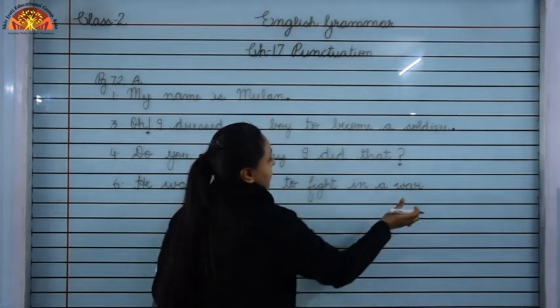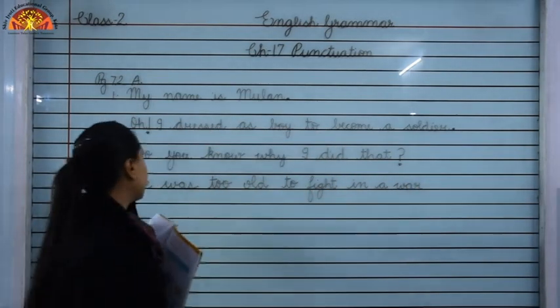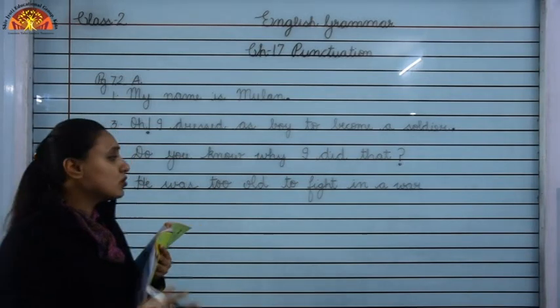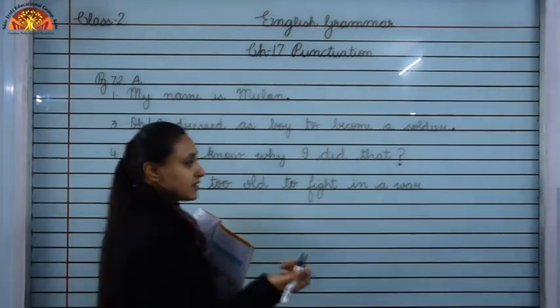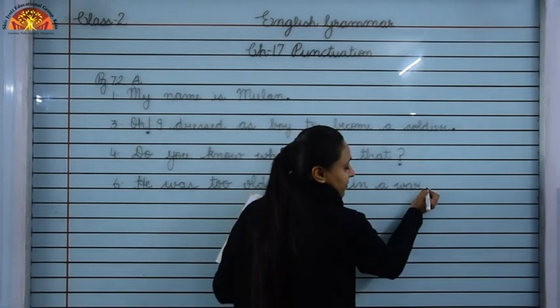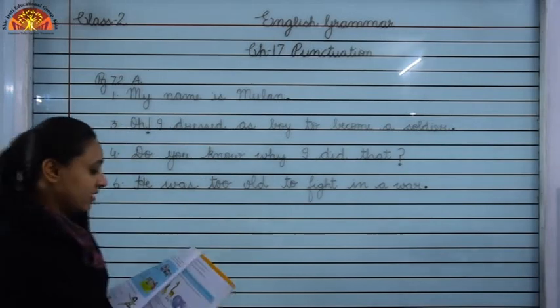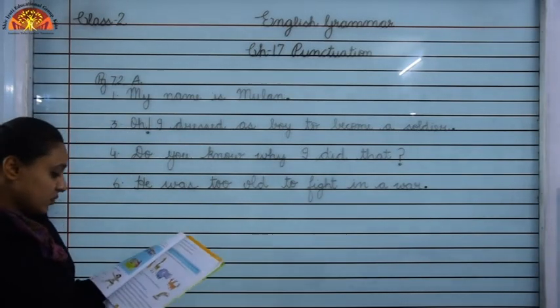So, children, this sentence is telling us something, that he was too old to fight in a war. So, this sentence is telling us something. So, which punctuation mark we will use? We will use full stop over here. Okay. Now, children, come to next question.